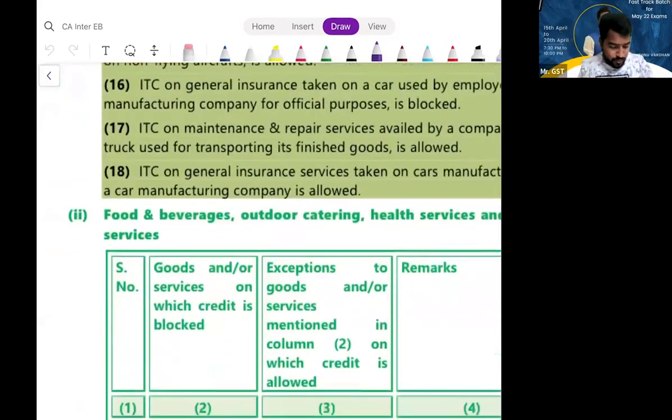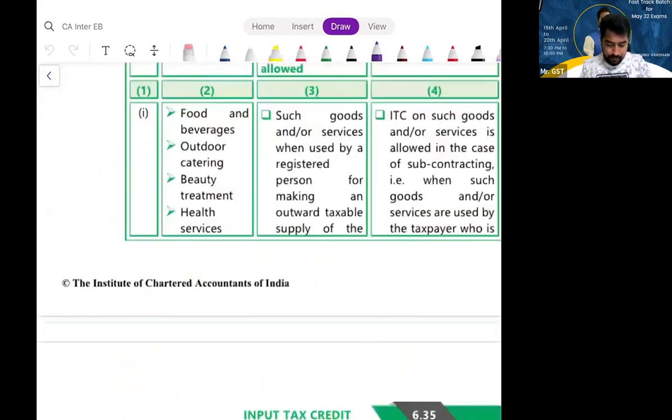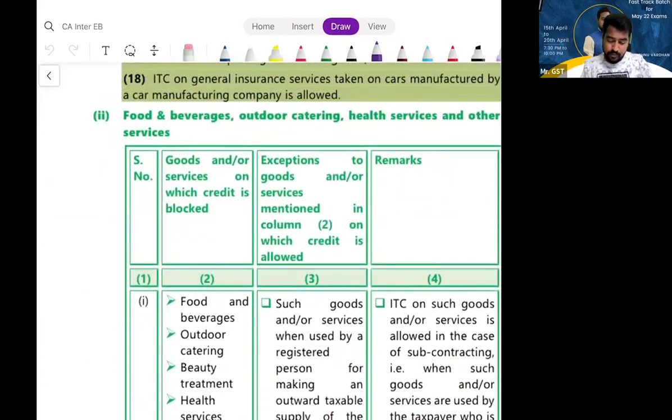Right. So the next segment is food and beverages, all this stuff. So we'll continue that in tomorrow's lecture. Is that fine? So please make sure whatever we have discussed today, please do revise. Clear?